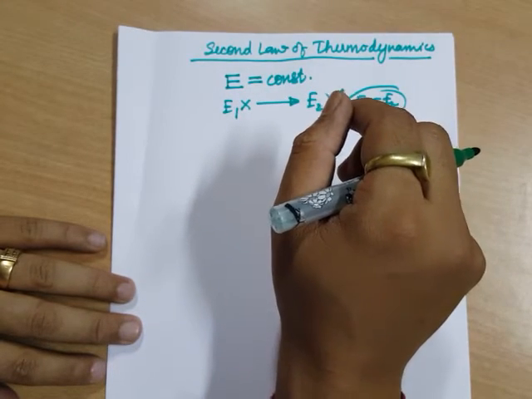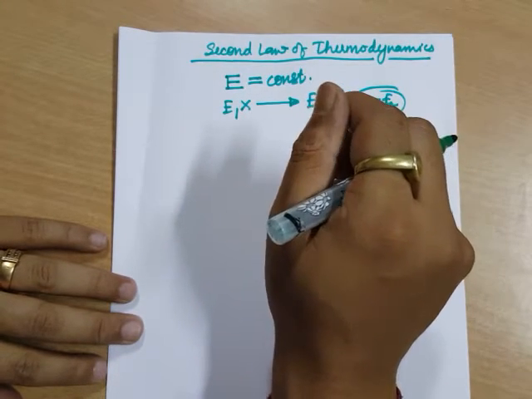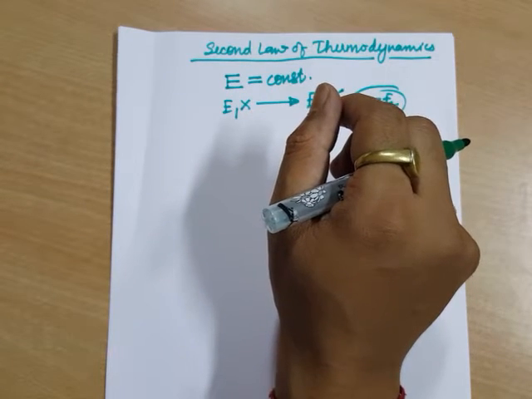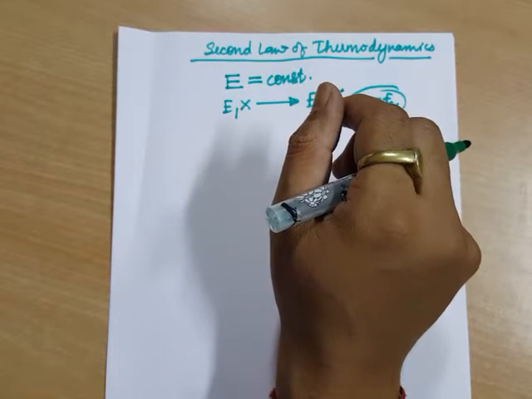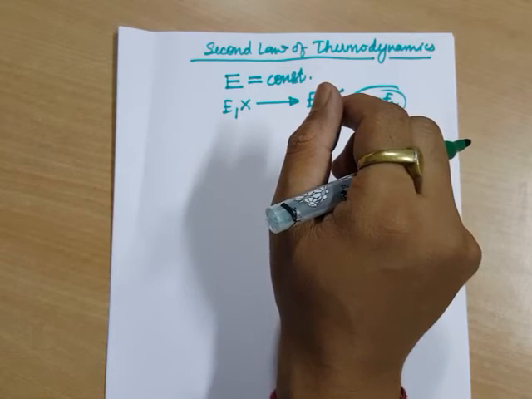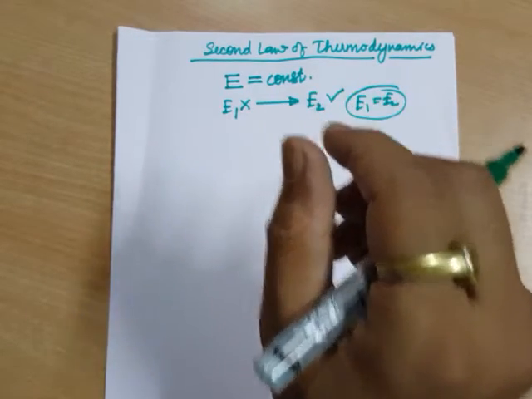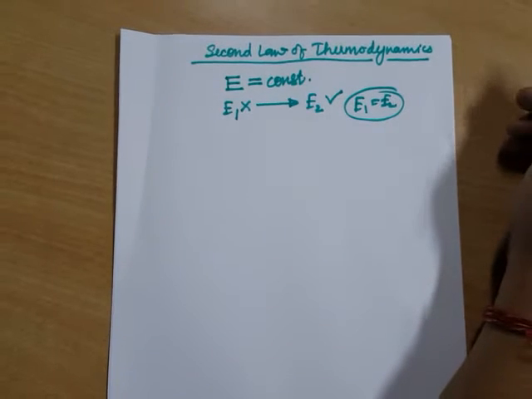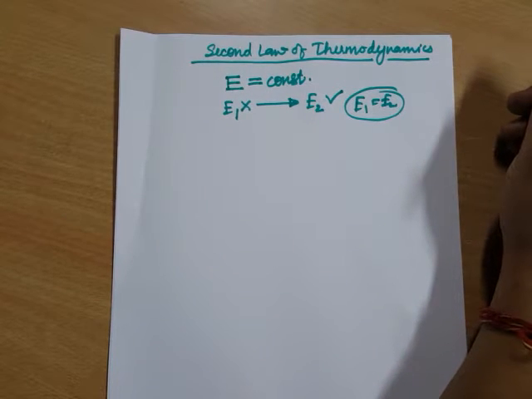Here comes the second law of thermodynamics, which is basically the directional law of nature, which tells in which direction which process will occur. All the spontaneous processes in nature occur because of a finite potential gradient, whether it is temperature or elevation difference. These all are the cause of something which is happening.